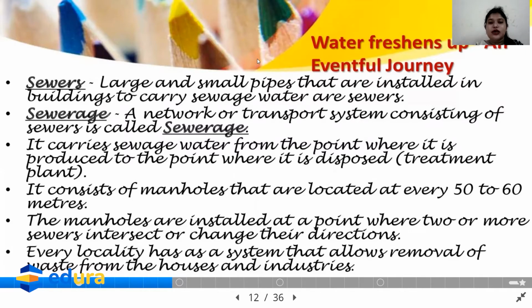Now, what is sewerage? A network of transport system consisting of sewers is called the sewerage system. First, sewers are the large or small pipes installed in the buildings. But sewerage is the network of the whole transport system consisting of sewers.